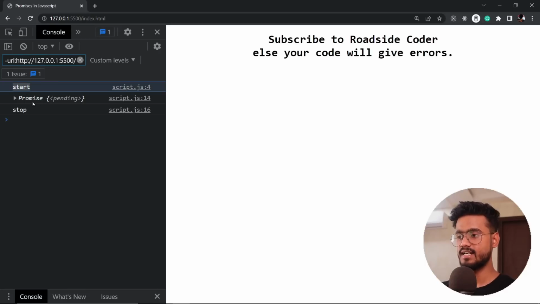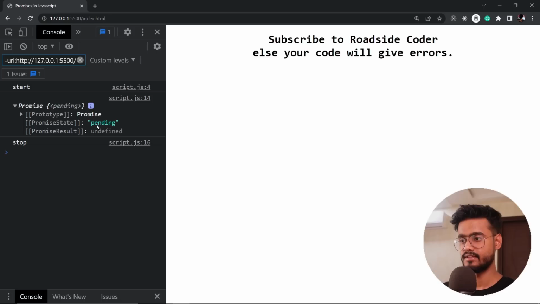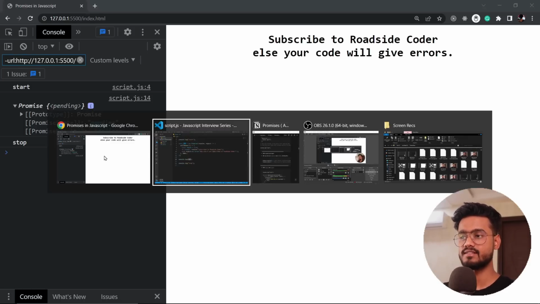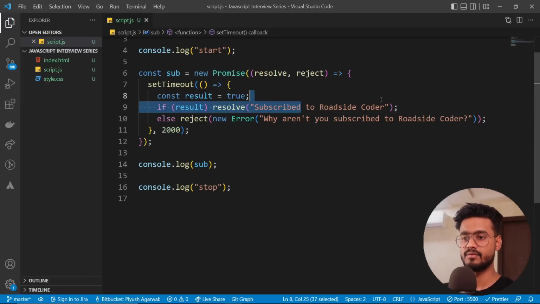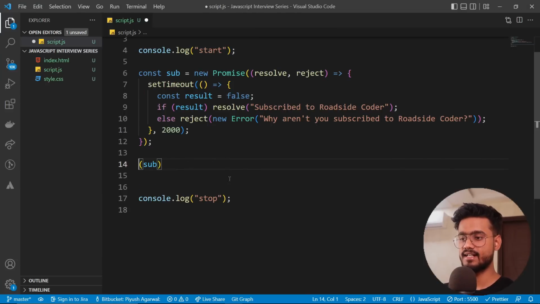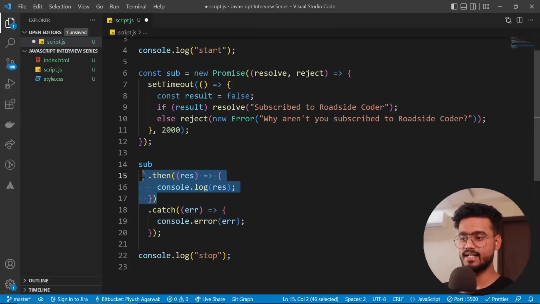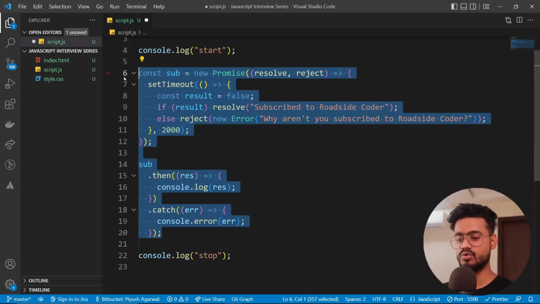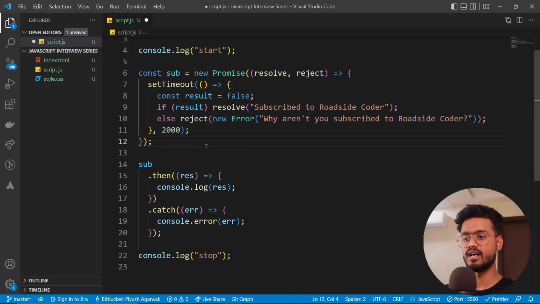So we get start, and then we get a promise object over here which shows that the promise is still pending and has not resolved yet, but it will be resolved after 2 seconds. If I refresh this, see, it's pending, and then it will be resolved to fulfilled, and this will give us our value, which is going to be subscribed to Roadside Coder. Yep, you can see just like that we get fulfilled and the message over here. So that is why we use then and catch over here, which helps us get the result or the error from this.